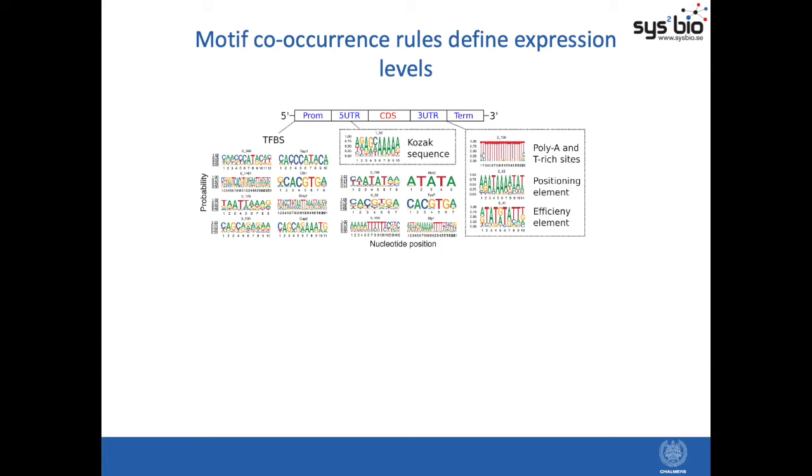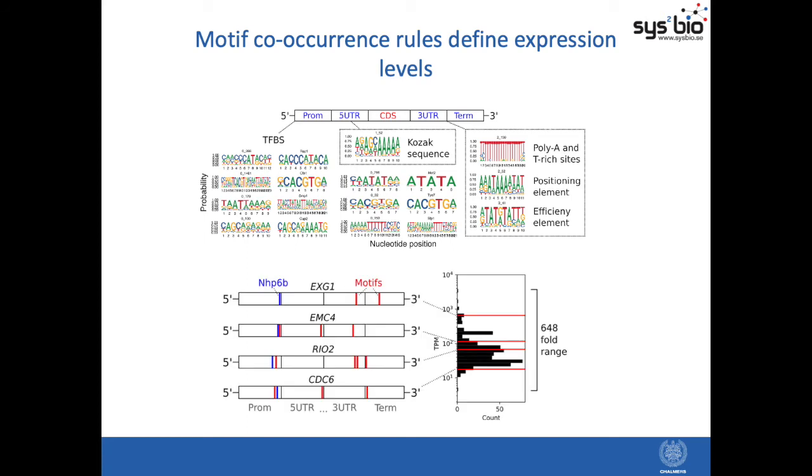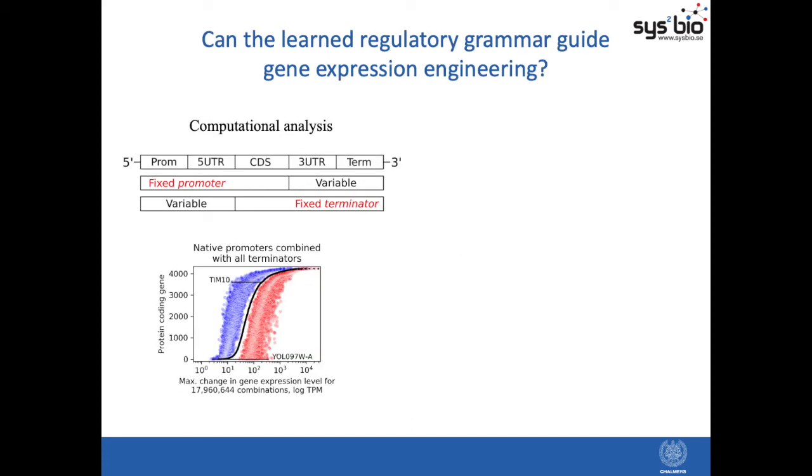And next, we performed association rule analysis. So we treated each gene as a basket of motifs, and we analyzed the co-occurrence of motifs across the genes. And here is an example of 4 genes which share a transcription factor binding site marked blue and carry additional motifs marked red, which co-occur with these transcription factor binding sites. And these red motifs actually repurpose the transcription factor binding site in a range of over 3 orders of magnitude of gene expression levels.